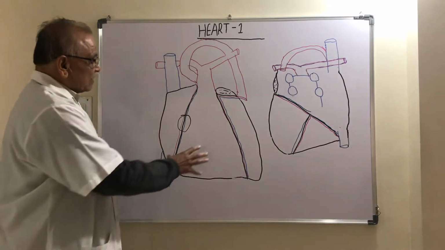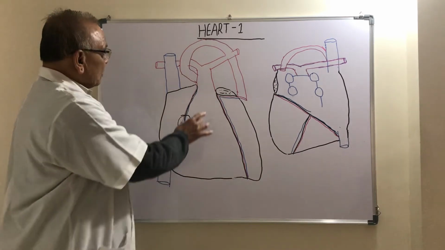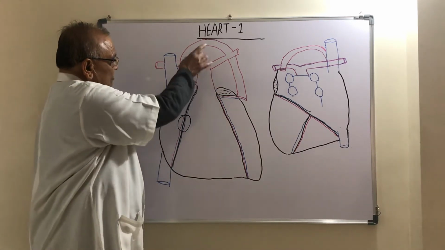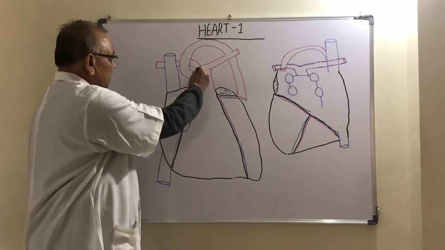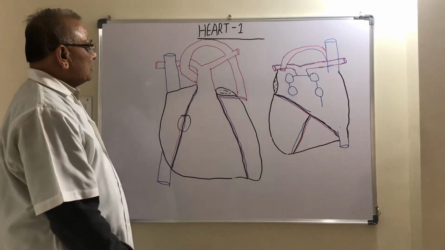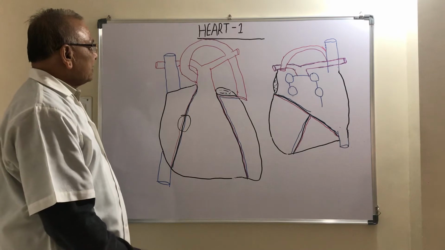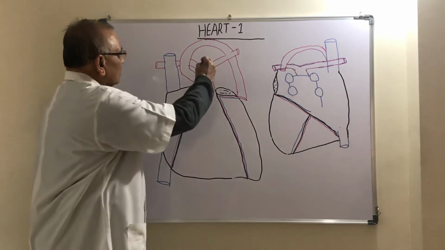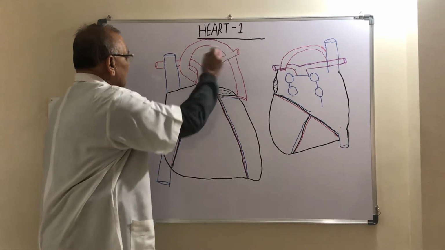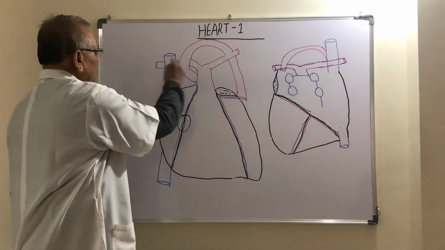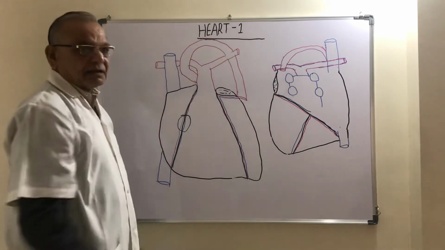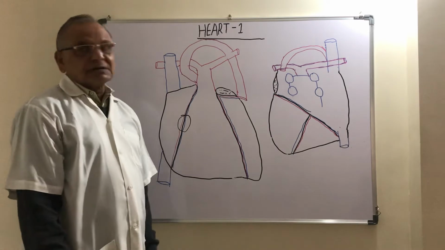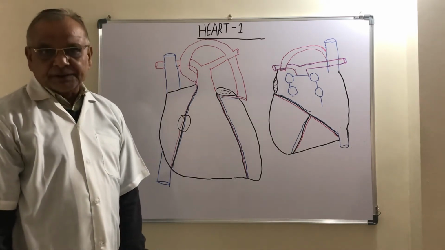When the right ventricle contracts, it pumps its blood into the pulmonary trunk. The pulmonary trunk is divided into 2 pulmonary arteries. This is the left pulmonary artery and this is the right pulmonary artery. Each pulmonary artery carries the deoxygenated blood to the lung for purification.